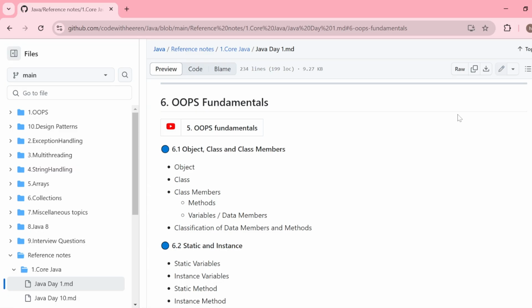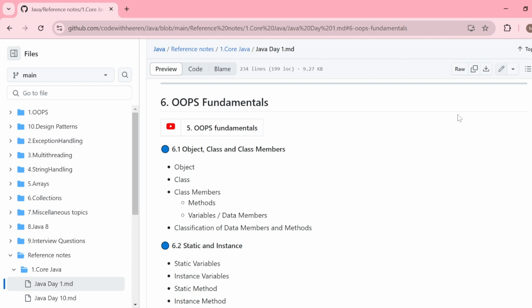Let's begin with our next concept, which is OOPS. We will start learning the fundamentals of OOPS and then we will slowly dive deeper into further concepts of OOPS. First of all, OOPS stands for Object Oriented Programming Structure, which means a programming structure where we are going to create the objects, where we are going to orient the objects, is known as object oriented programming structure.